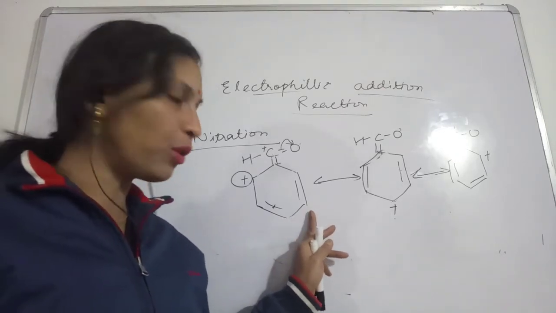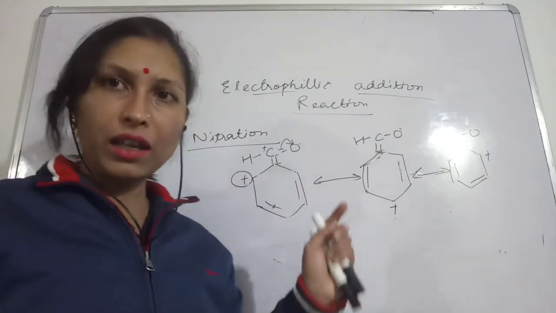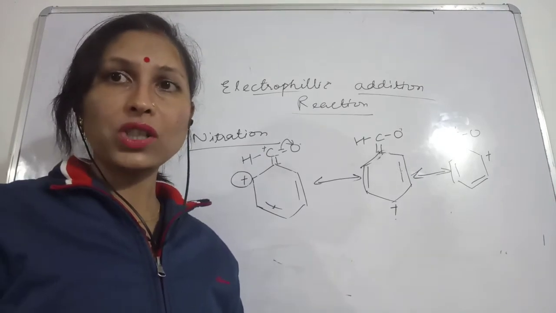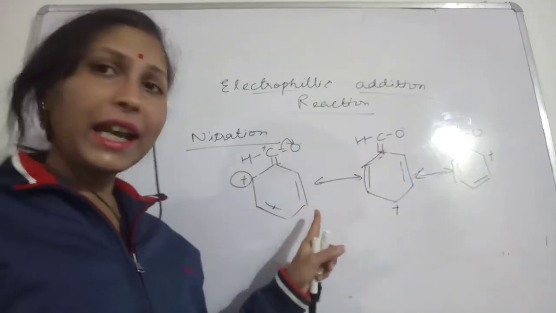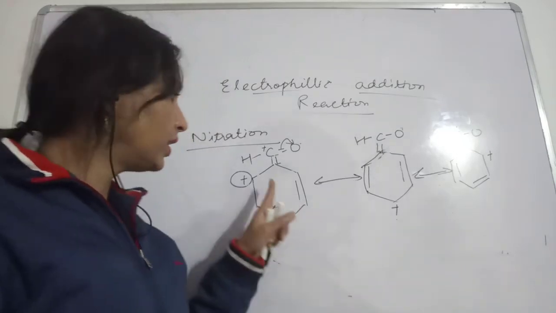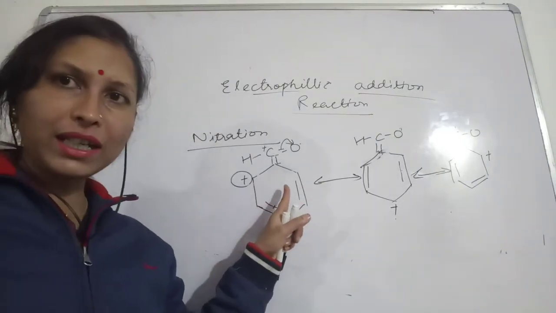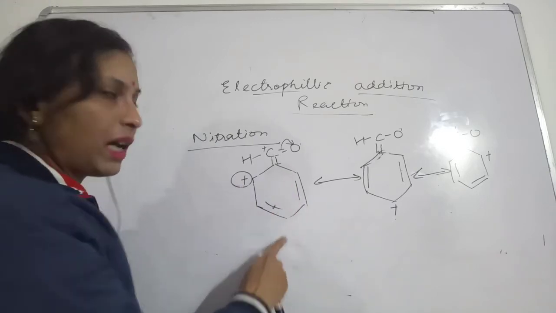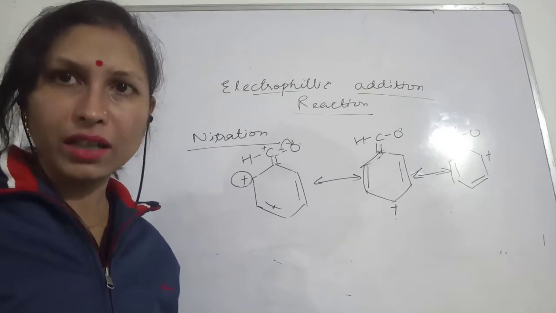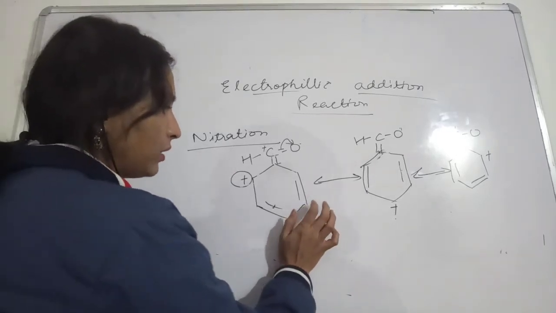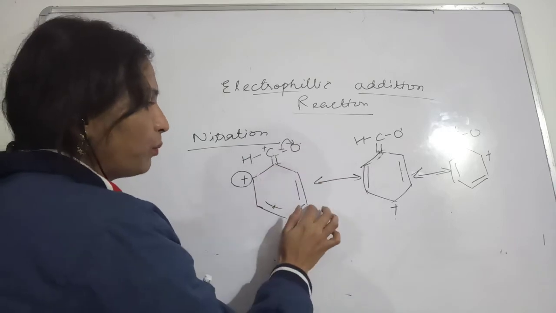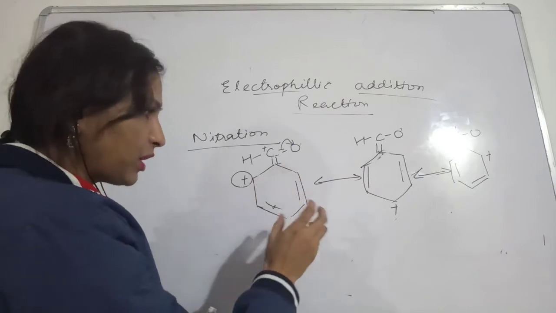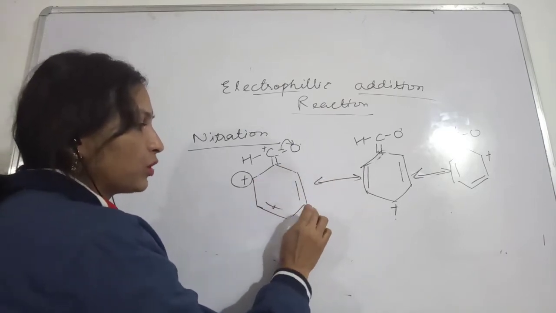This is very important, and in the NCERT textbook this kind of question is also asked: why is the nitro group meta directing? So this is the reason. In the case of benzaldehyde, the group is meta directing because at the ortho and para positions the positive charge is resonating. So only at the meta position can the electron-loving species come.